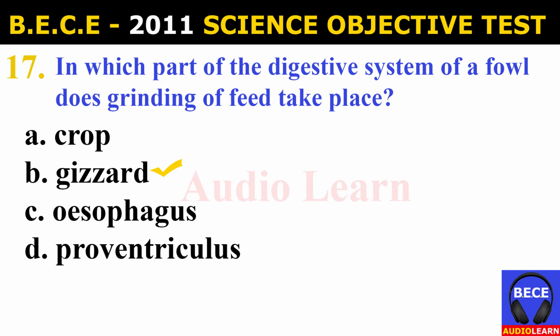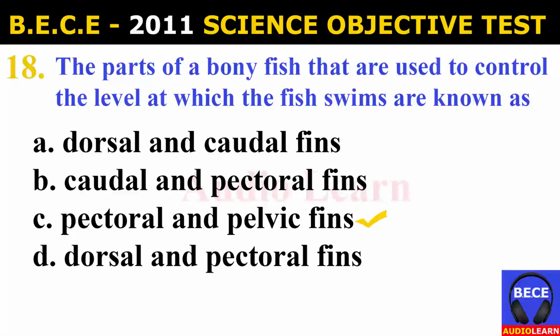Number 17. In which part of the digestive system of a fowl does grinding of feed take place? A. Crop, B. Gizzard, C. Esophagus, D. Proventriculus. And the answer is B. Gizzard. The gizzard.